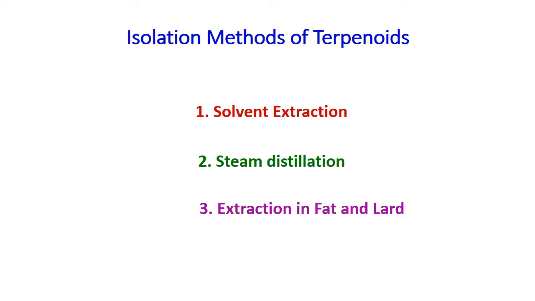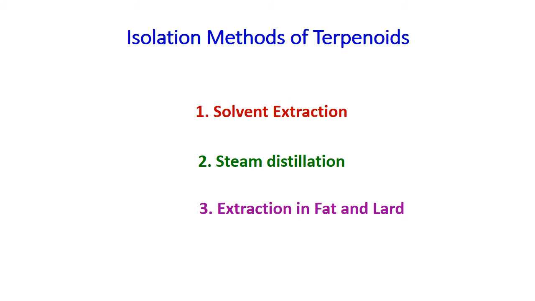Which type of solvent is used, what are the conditions for that solvent, how these are selected, which are the examples of those solvents which we can use in solvent extraction, which apparatus is used for the extraction process, and how these are removed, how two layers are separated by using that separating funnel.